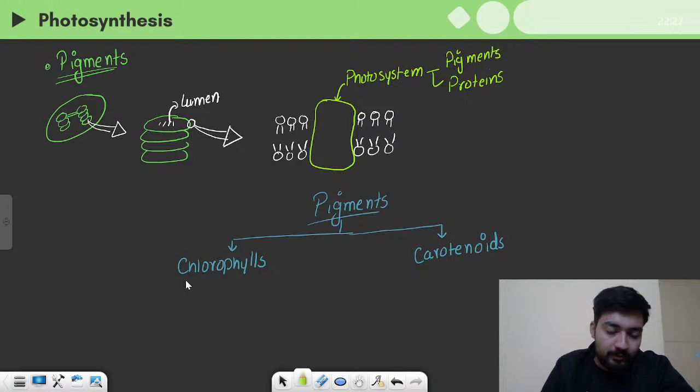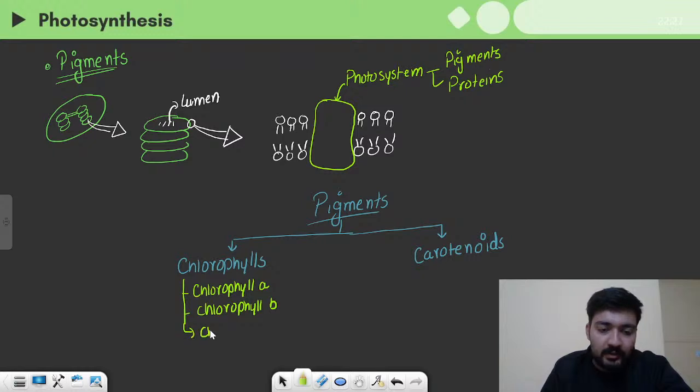Now, the chlorophyll which is found can be of different types. It can be chlorophyll A, it can be chlorophyll B, and these two are the major ones. But we can also have Chl, which means chlorophylls C, D, E as well, right?